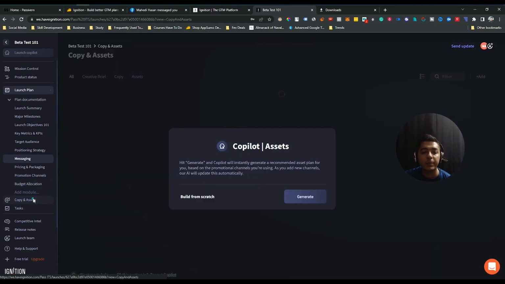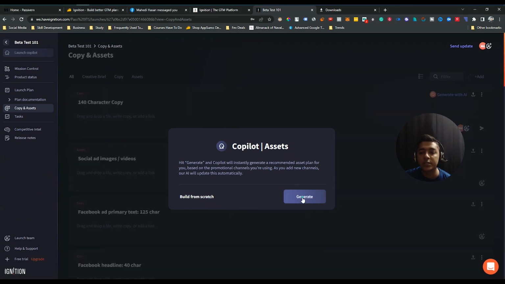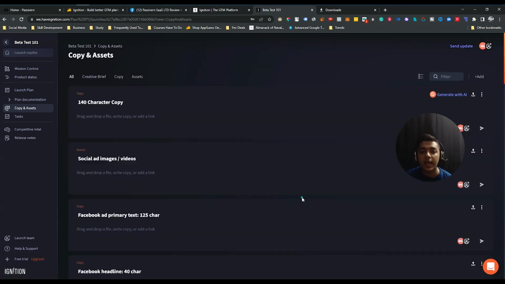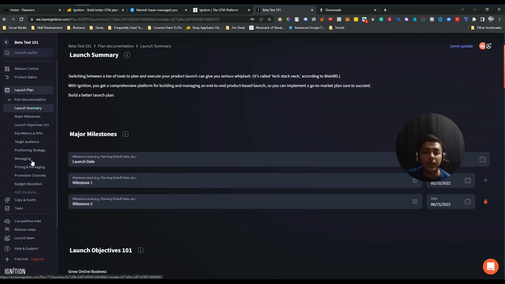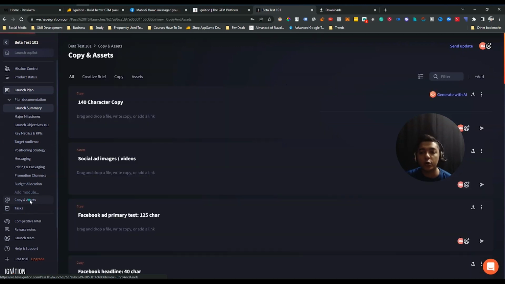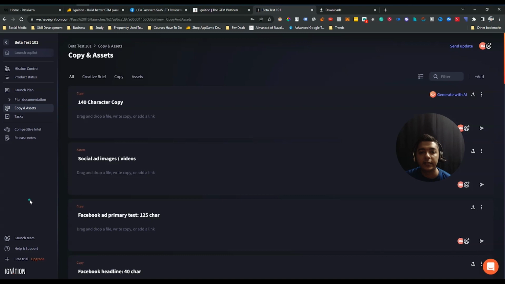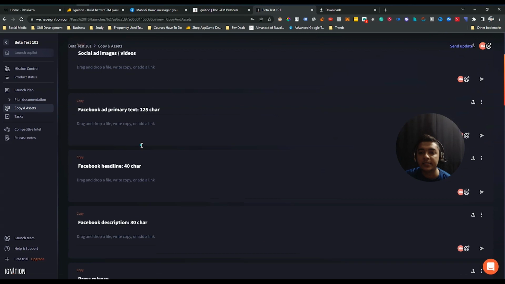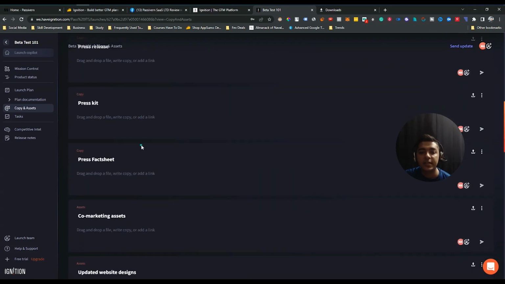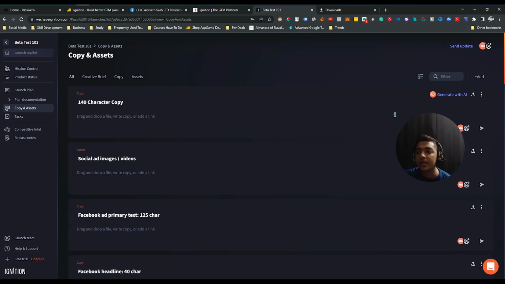After that, they have copy asset. So if I go to this copy asset, now I'll generate some copy asset here, and this asset will be generated depending on your launch plan. See, here is the launch plan, and according to the things that you keep on this launch plan, this copy asset will be generated automatically using the AI of Ignition, guys. See, these are the assets. Depending on my launch plan, these are the assets that I need for my business. It's generated automatically. Now if you need more assets, then you can add them just by clicking the add option here, but it will automatically generate a lot of assets for you.